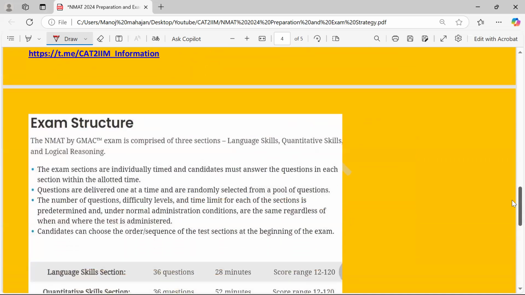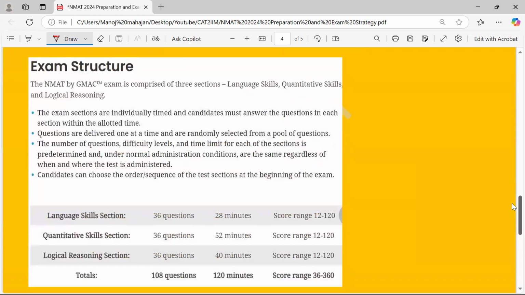Now we have to understand the exam structure first, then only can we build the strategy. So do check out the video till the end. They have three sections: language skills, quantitative skills, and logical reasoning. 36 questions in each section and the total is 108, and it is time bound. 28 minutes for language skills, 52 minutes for quantitative skills, 40 minutes for logical reasoning, a 2 hour paper. The score range section wise is 12 to 120, and overall is 36 to 360. Of course, they are going to do the scaling also.